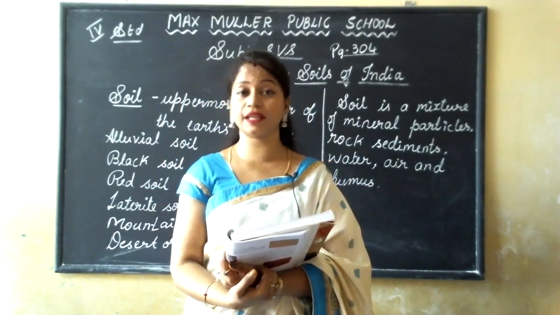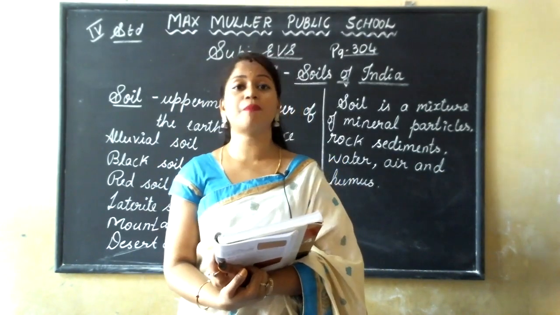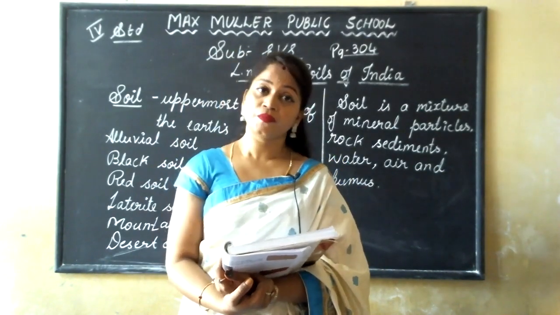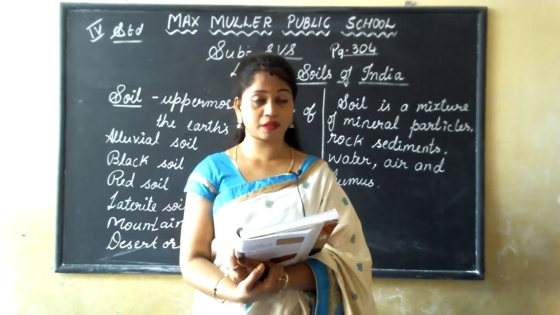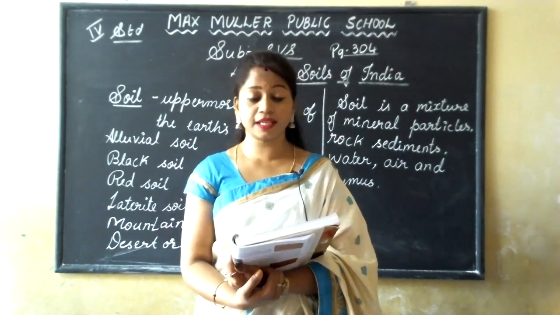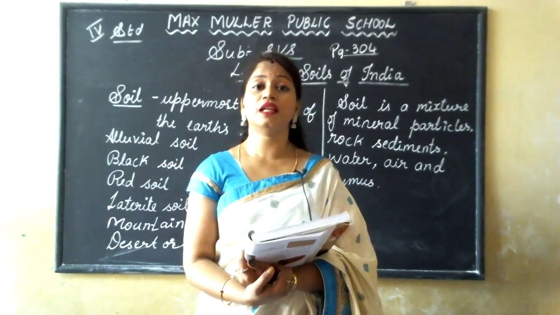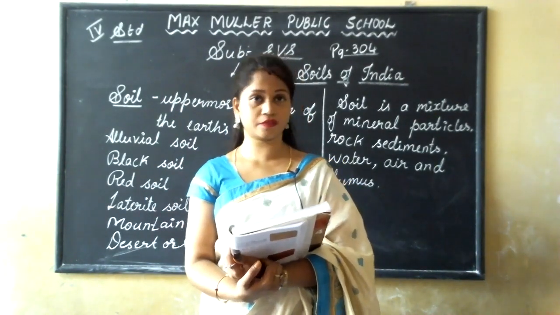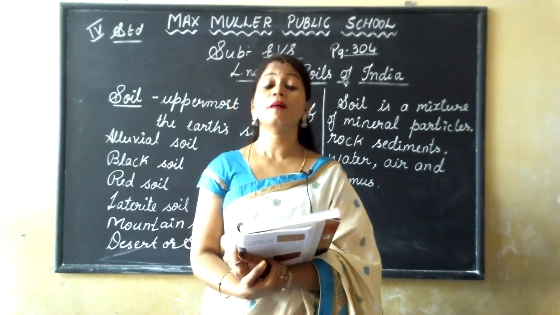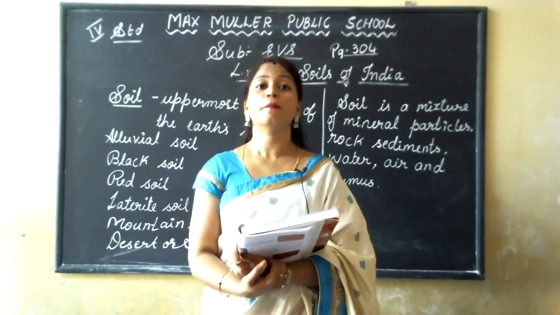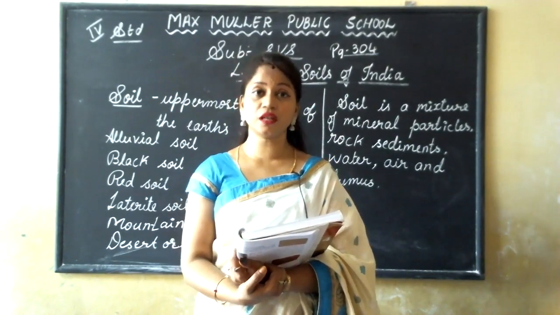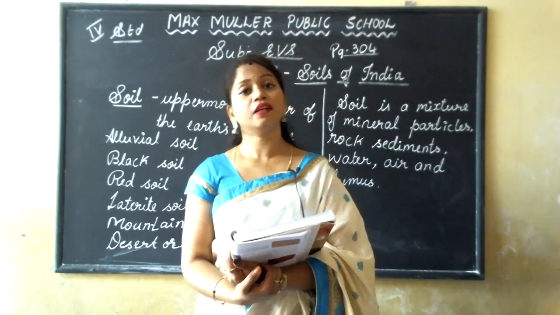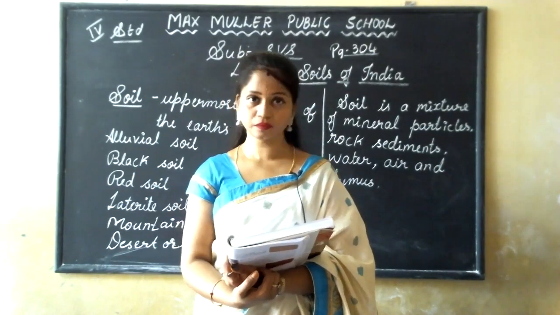See, soil is the uppermost part of the earth's surface, right? You all can remember. Soil is the uppermost layer of the earth's surface. It is a mixture of mineral particles, rock sediments, water, air and humus.